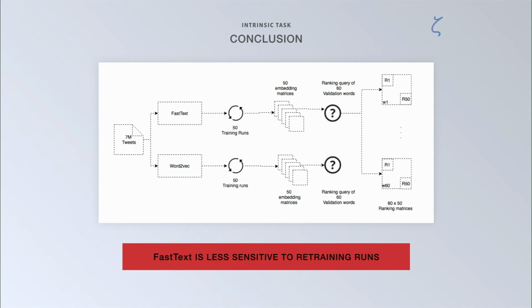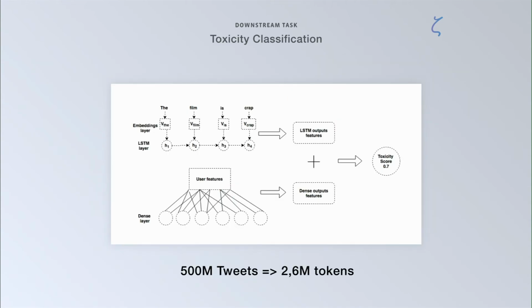But we wanted to confirm that by linking fastText to a downstream task. So we chose toxicity classification because this task mainly relies on rare words. The architecture of the classification model is a combination of an LSTM layer applied to a sequence of tokens and a dense layer applied to the deterministic user features. The output is a toxicity score ranging from 0 to 1.